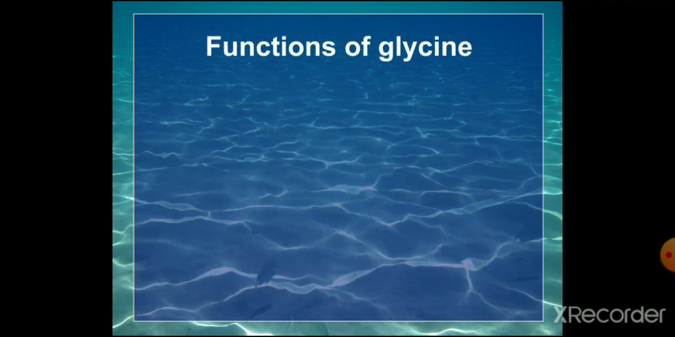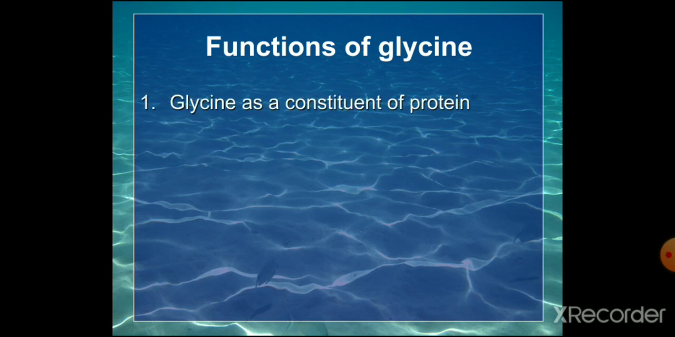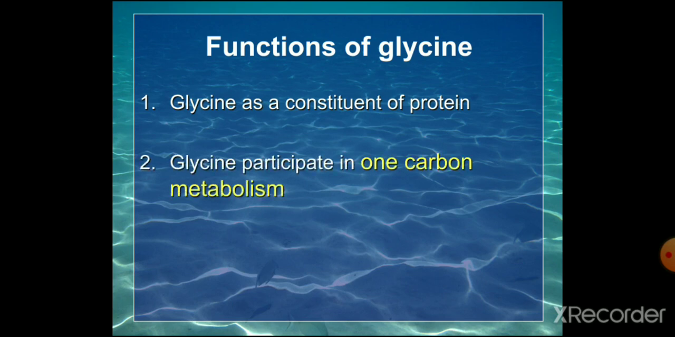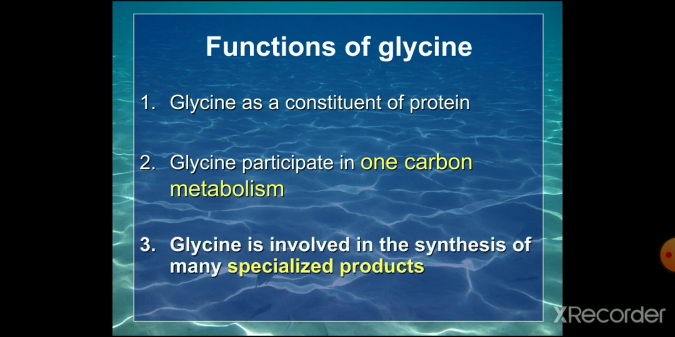Now we have finished the catabolism and the synthesis of glycine. Now we'll pass on to the functions of glycine. Glycine is a constituent of protein, we already mentioned. It can participate in one carbon metabolism, and glycine is involved in the synthesis of many specialized products.